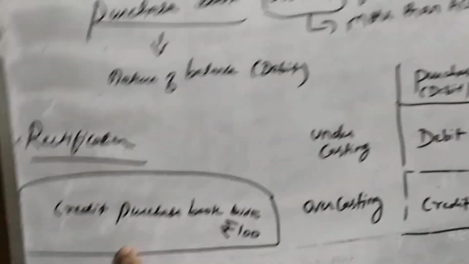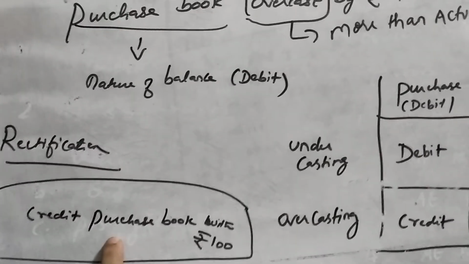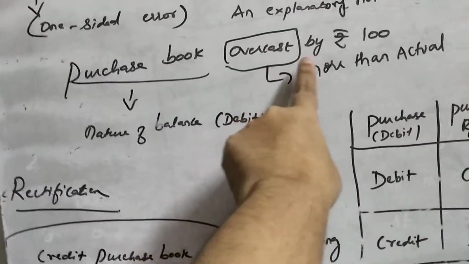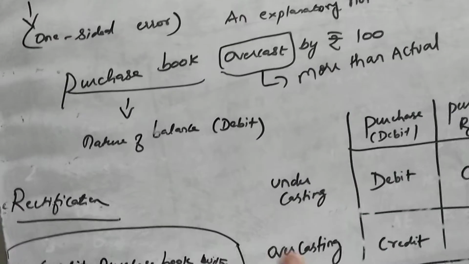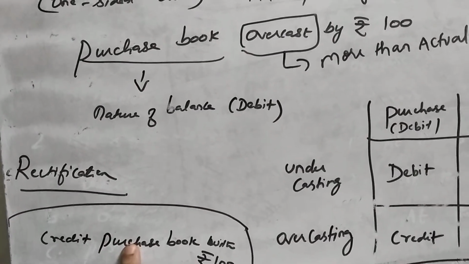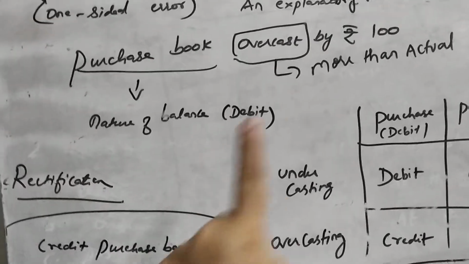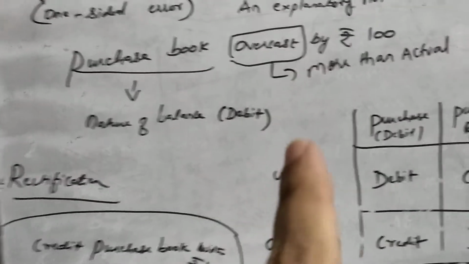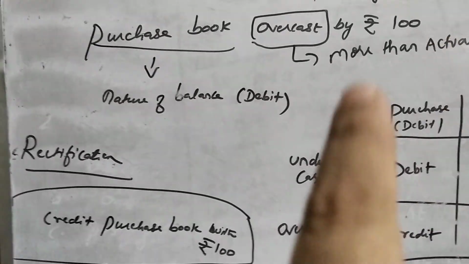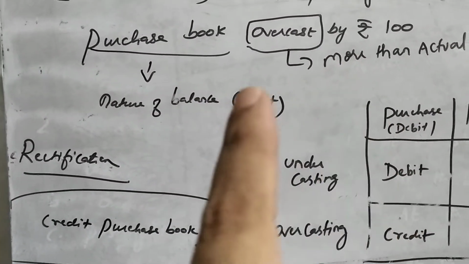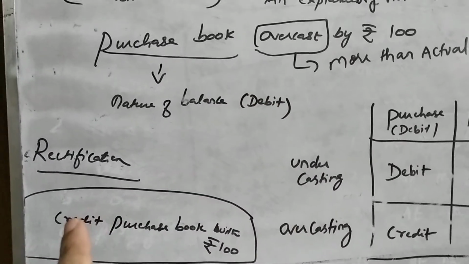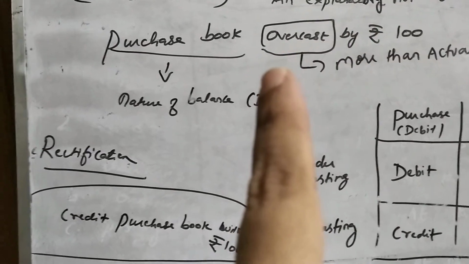So this is the rectification. This is the error. Purchase book overcast by rupees 100 is an error. For this, we are giving a rectification entry to that extent, of rupees 100. So 100 rupees is more. So how to rectify this error? Nature of balance for purchase book is debit. Now we are going to give a credit. This is because of overcasting.